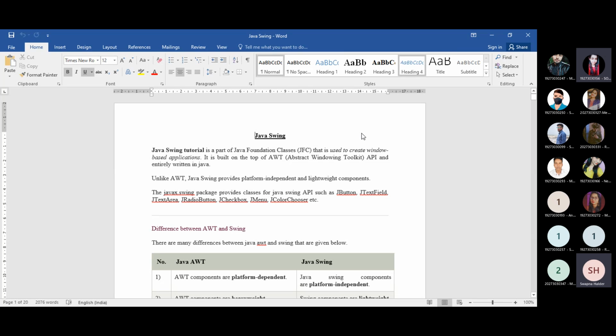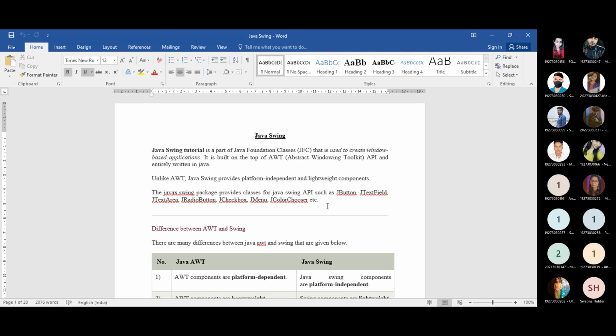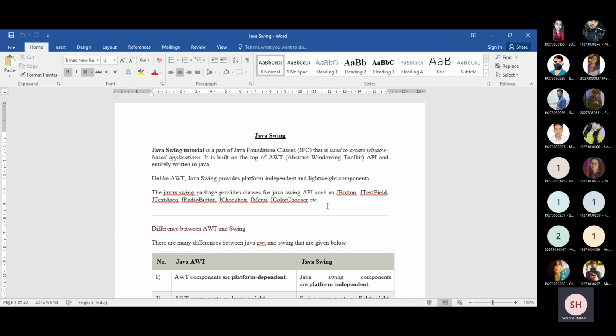We will start another topic that is Java Swing. It is very much related to your AWT, that means the Abstract Window Toolkit. Now, actually, we are at the software development process. I have already provided you the overview of the development process. Before moving on to the GUI part, we need to know about Java Swing. This is basically part of the JFC classes, Java Foundation Classes, that is mainly used to create